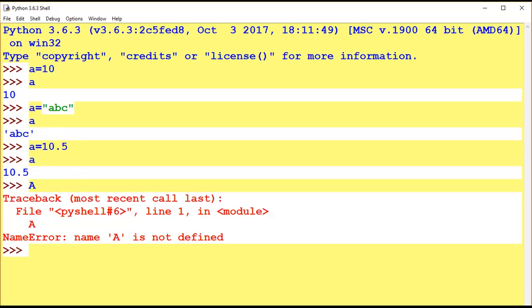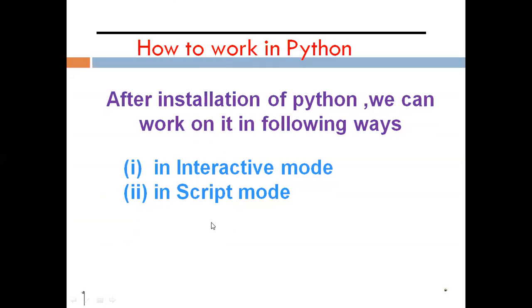So now come to the next part. So interactive mode we have discussed. Now we'll discuss the script mode. What is script mode? We have to open a window. There we have to write a complete code. After writing the complete code, we will get the output.